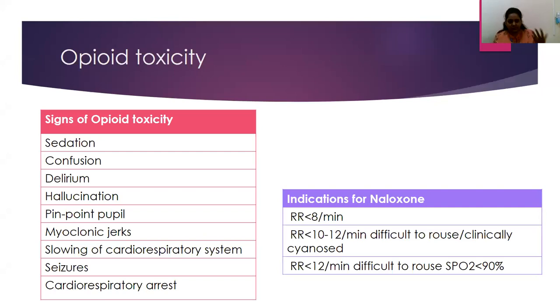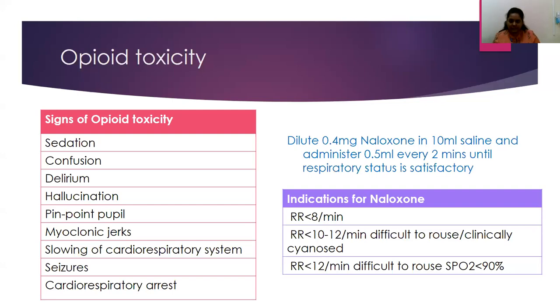One of the drugs that we use for reversal is naloxone. The indication is mainly based on systemic signs, that is respiratory rate less than 8 per minute, or if the respiratory rate is between 10 to 12 per minute and difficulty to arouse or clinically cyanosed, or the respiratory rate is less than 12 but difficulty to arouse and SpO2 less than 90%.